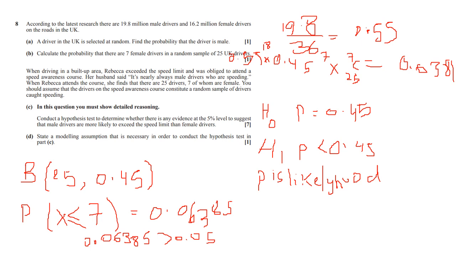And then you need to say, okay, so the result is not significant. I'm not going to write it down, I'll just say this orally, but you should write this down really. I haven't got a writing tool here. But the result is not significant and we accept the null hypothesis, as there's insufficient evidence to reject the null hypothesis. You don't have anything backing the alternate hypothesis. You just don't have enough probability values. That's why we are rejecting the alternate hypothesis and accepting the null hypothesis. There's just not enough evidence for the alternate. That's why we accept the null.